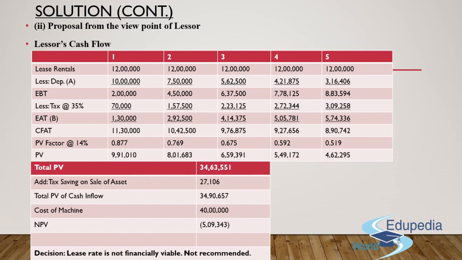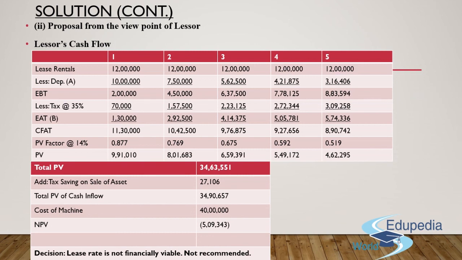Multiply the same with each year's present value factor at the rate of 14%. You'll get the present value for each of the 5 years. Sum up all these and you'll get a figure of 34,63,551 rupees.